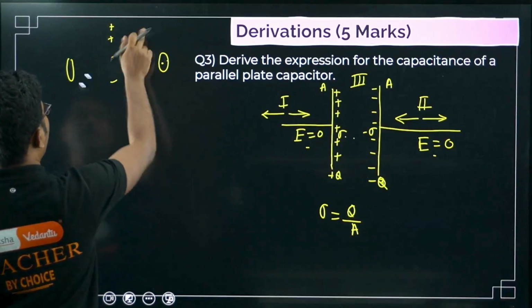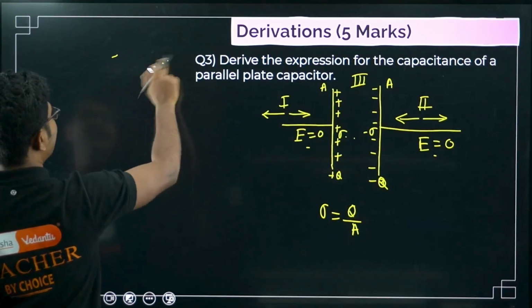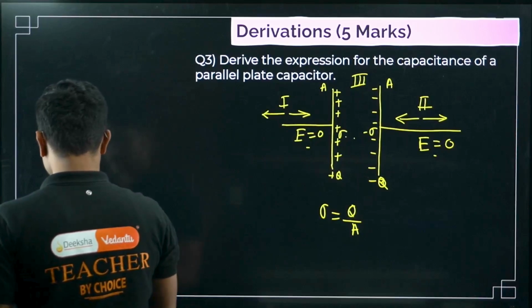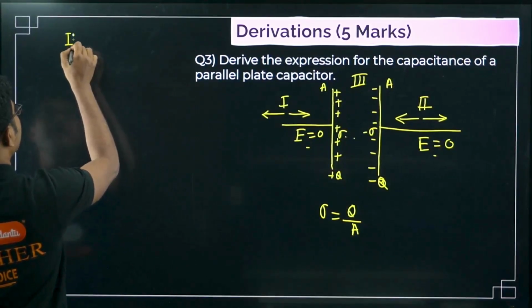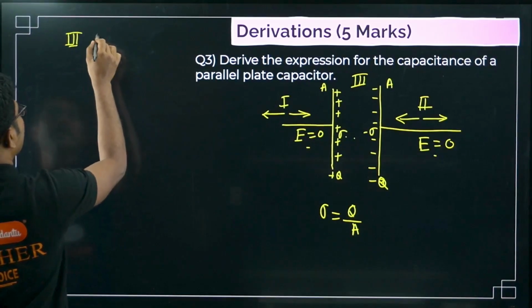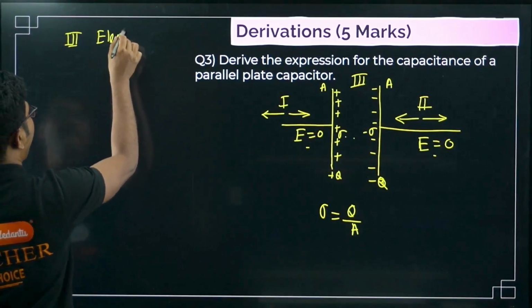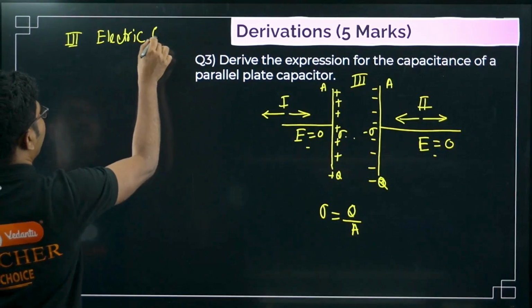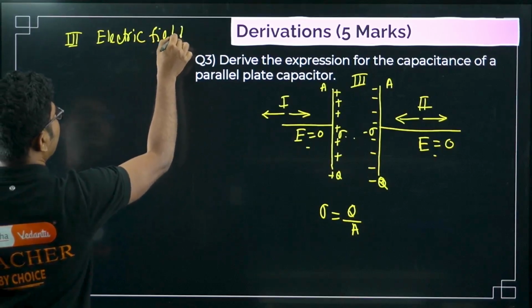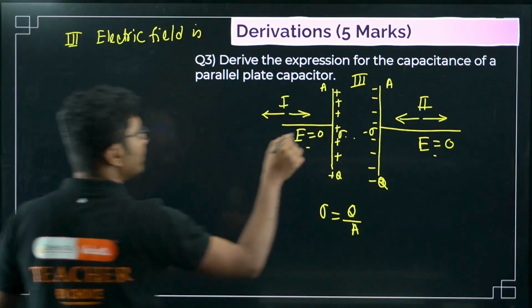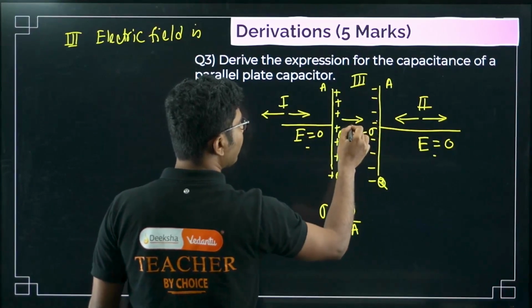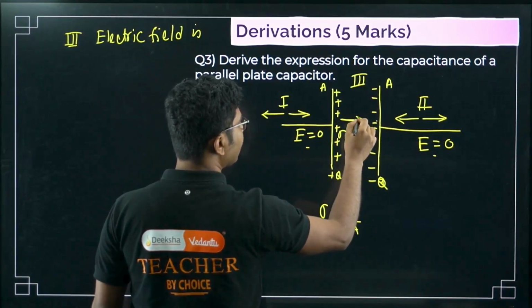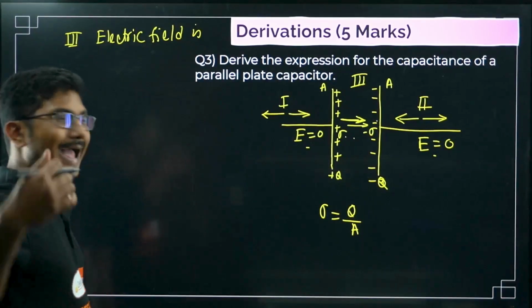Now, in region 3, where we actually want to find the electric field, what is the electric field? Due to positive, the electric field will be away. Due to negative, it will be towards. So both electric fields will be in the same direction, so they will add up.